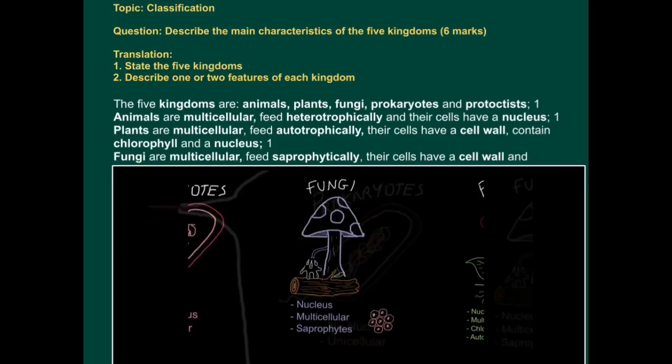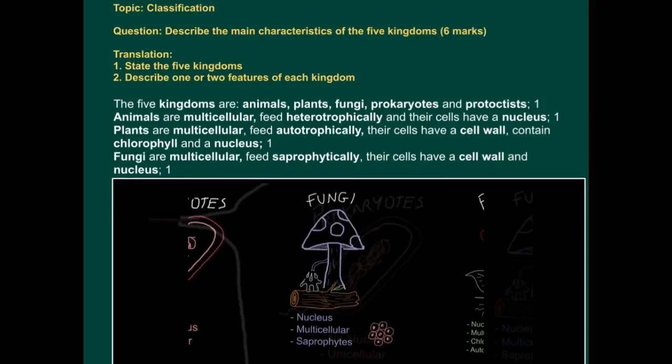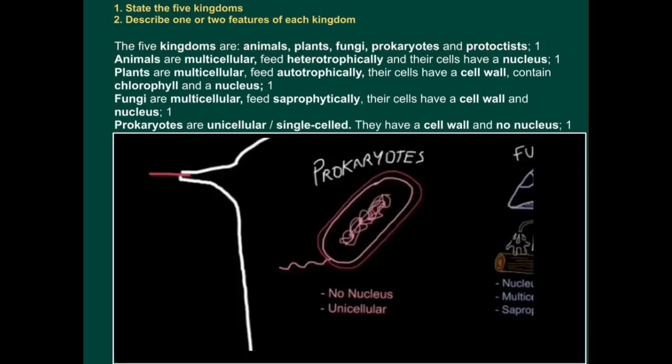Fungi, like animals and plants, are usually multicellular. They feed saprophytically. That sounds like a horrible word, but what that means is they can feed off the remains of dead, rotting organisms or matter, such as rotting wood. Their cells have a cell wall and also a nucleus. Once again, because fungi cells have a cell wall, they don't need a skeleton. Their rigid cell wall enables them to stand upright.